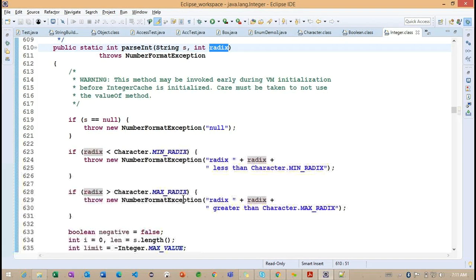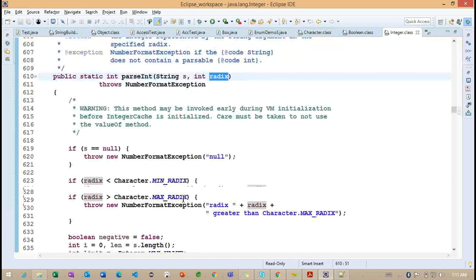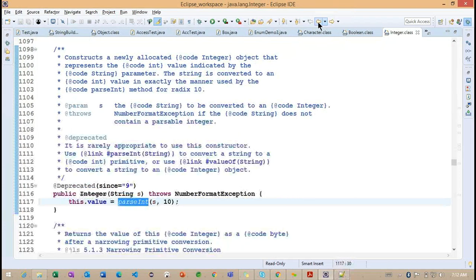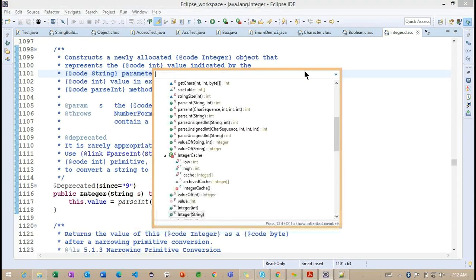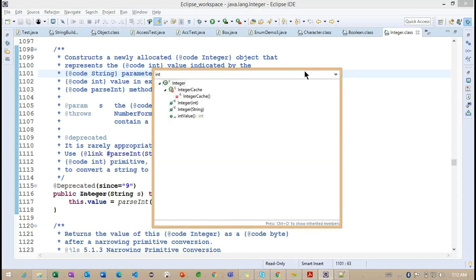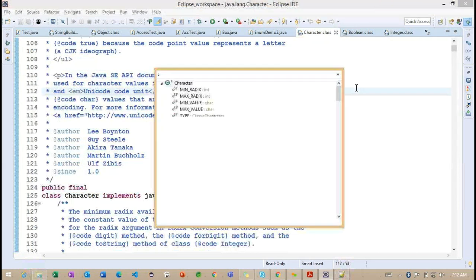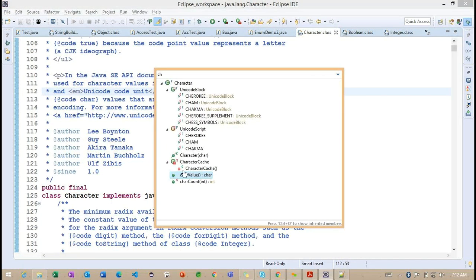Just for understanding, I'm giving information about what constructors we are having in each wrapper class and the purpose of each constructor. Right now we'll have a simple example related to wrapper classes. If I'm going to work with any wrapper class, based on the wrapper class we'll have one method that returns the primitive value. For example, if you open the Integer class, we are having intValue, right? If I open Character here, you can see charValue.